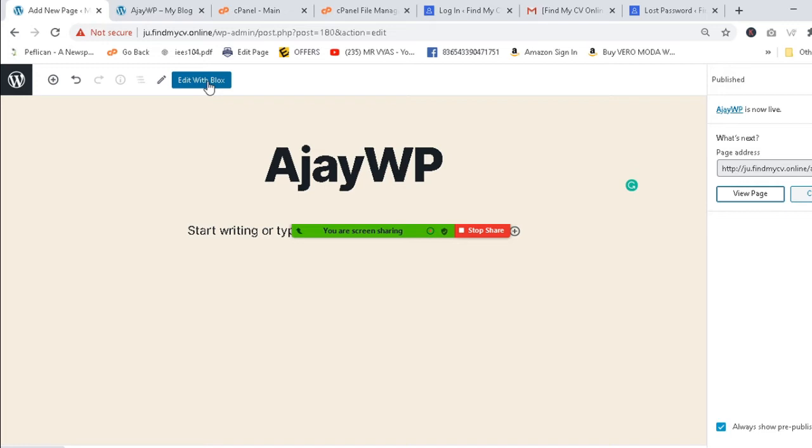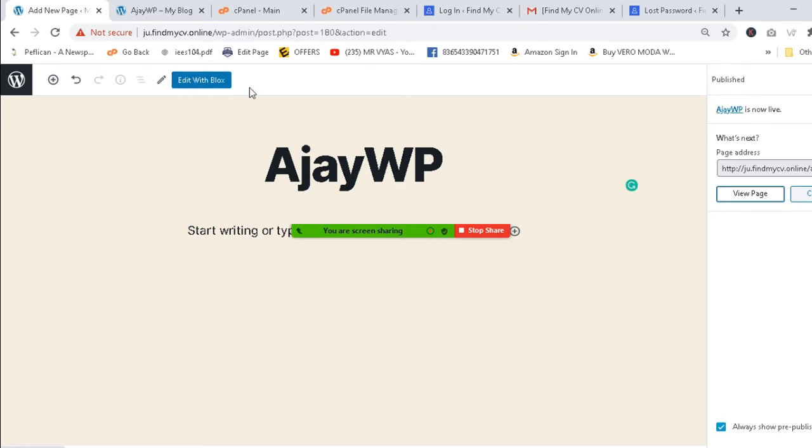If one student can do it, everyone can do it. So no problem. It will work. It will work in the tab also. It works on the cell phone also. Don't worry. So click on the edit with blocks now here in your last tab.